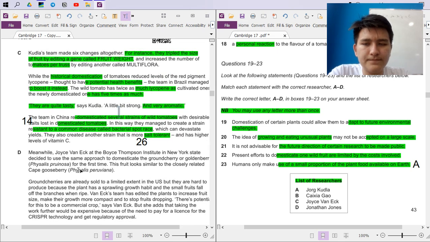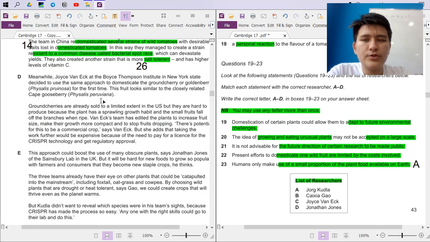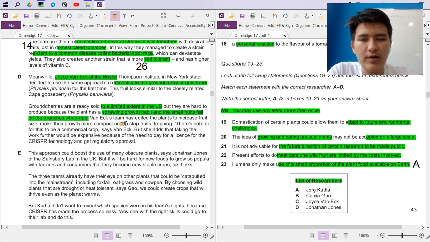Okay, we keep reading. Meanwhile, Joyce Van Eck at the Boyce Thompson Institute in New York State decided to use the same approach to domesticate the ground cherry or golden berry for the first time. The fruit looks similar to the closely related Cape gooseberry. Ground cherries are already sold to a limited extent in the US, but they are hard to produce because the plant has a sprawling growth habit and the small fruits fall off the branches when ripe.